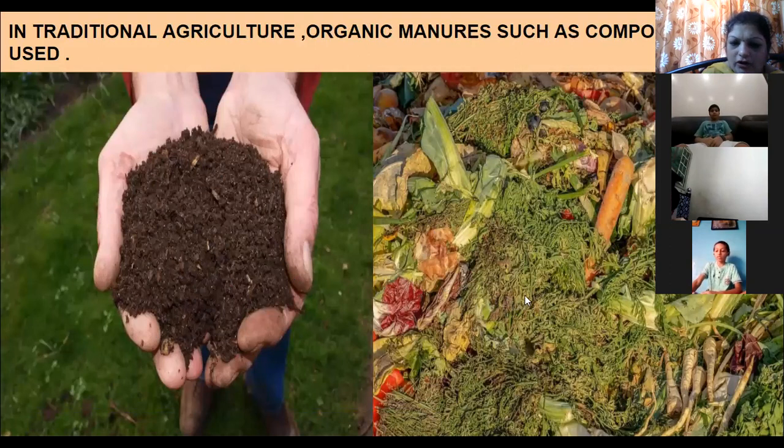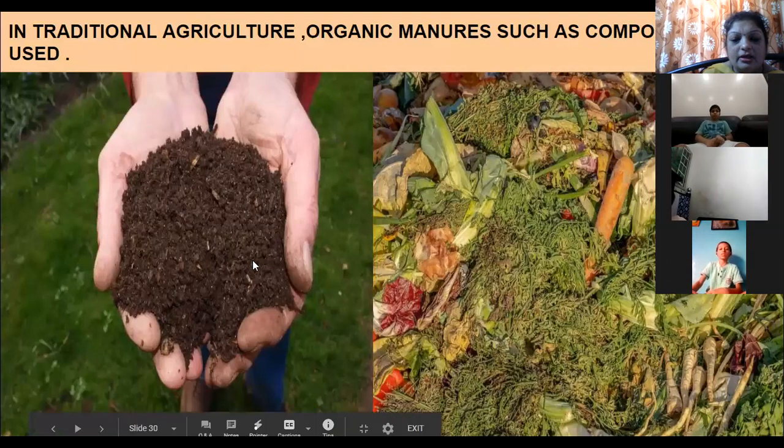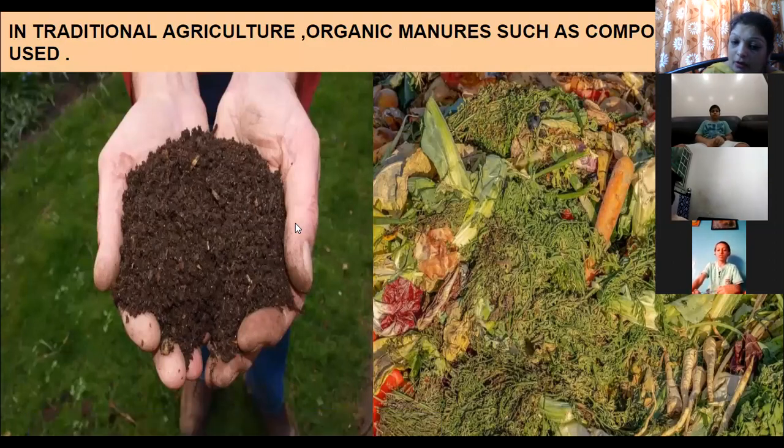And your homework today is, once the session is over, you have to check on YouTube how the compost is prepared. What is compost? I told you. How it is prepared, the process to prepare the compost. Please check that. So this organic manure compost is used for the crops. Good quality production you will get when you are using this traditional agriculture.